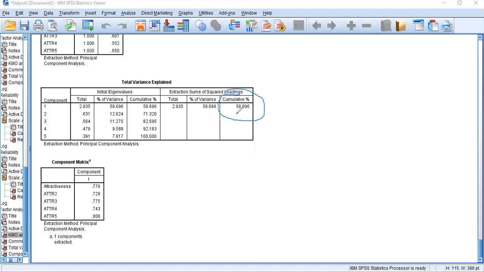The last column, cumulative, gives the value 58.6%.